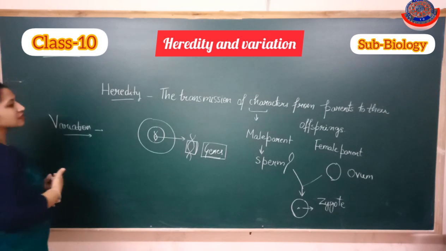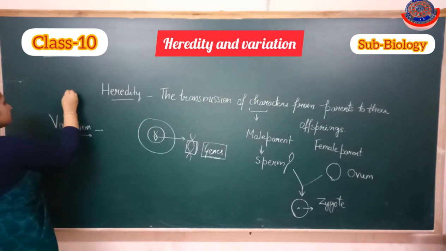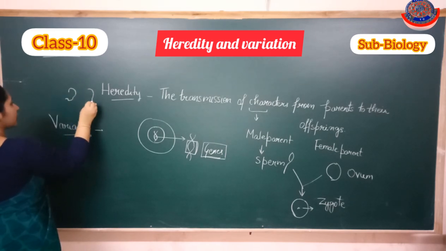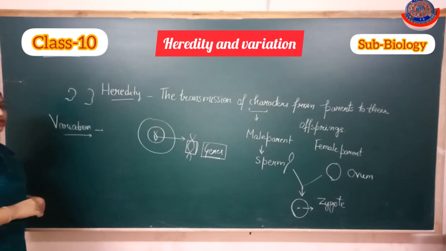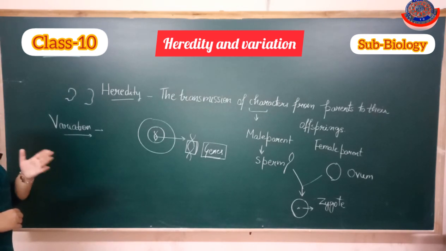Variation means the difference in the characters present in individuals. Like some have free earlobes, and some organisms have attached earlobes. So it is also one kind of variation. You can take any such example for variation.